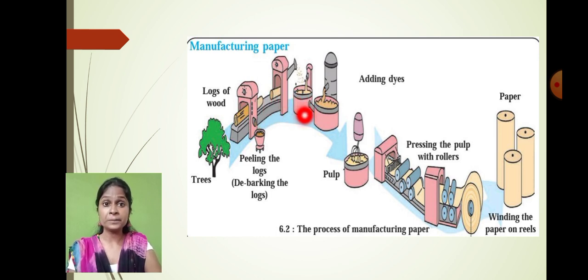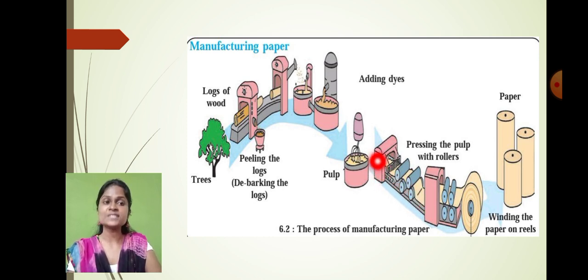Those small pieces of the tree are soaked in certain chemicals so that the pulp is obtained, right? Once the pulp is obtained, we add certain chemical dyes to give color and to impart strength. Is that clear? Once pulp is formed, this pulp is passed through the roller to form the paper.